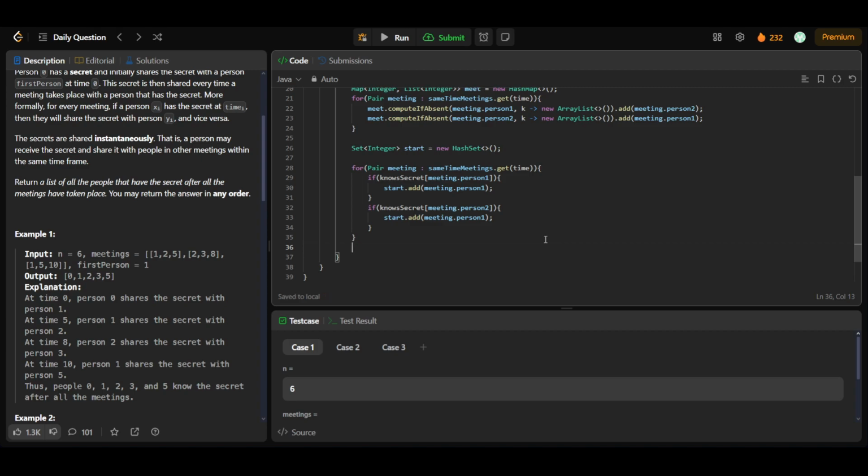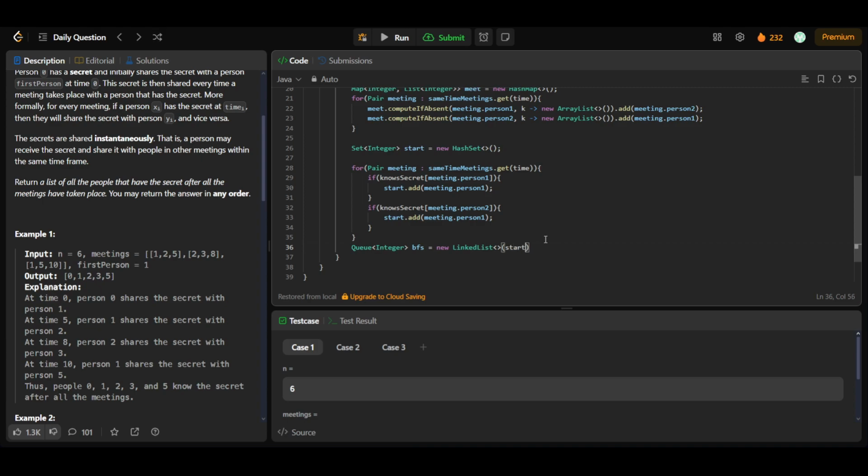Okay, and then what we have to do is initialize a queue and perform a BFS. Queue of integer bfs equal to new linked list, and here we'll be forming a queue from all of the values of start.